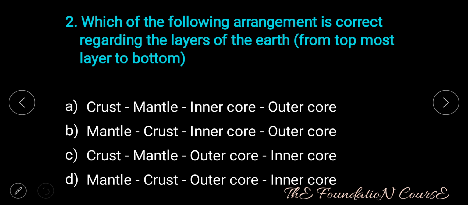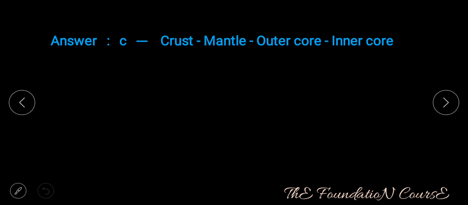Question number 2. Which of the following arrangement is correct regarding the layers of the earth? That is from top layer to bottom. Option A. Crust, mantle, inner core, outer core. Option B. Mantle, crust, inner core, outer core. Option C. Crust, mantle, outer core, inner core. Option D. Mantle, crust, outer core, inner core. Answer is option C, that is crust, mantle, outer core and inner core.